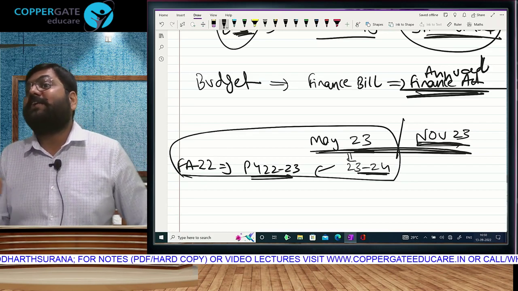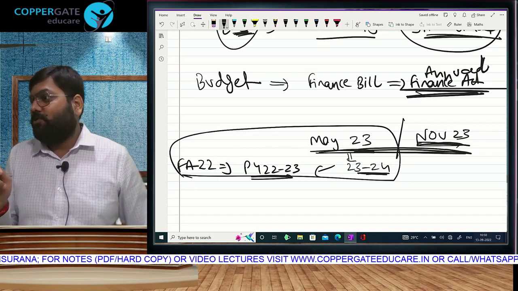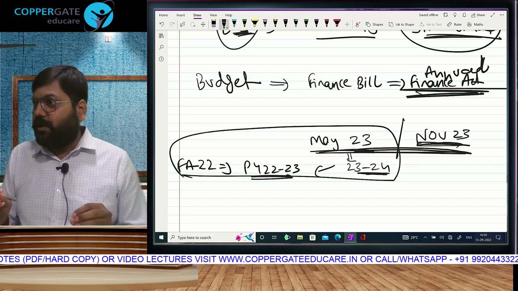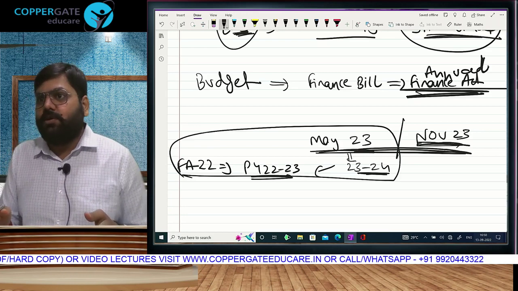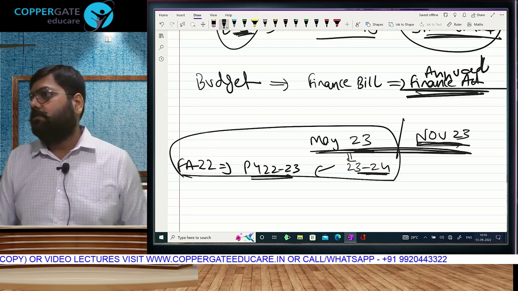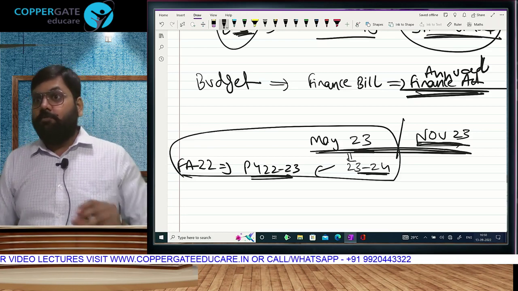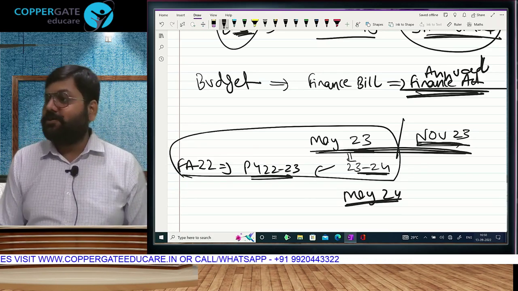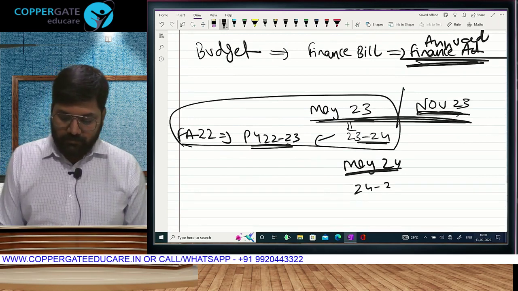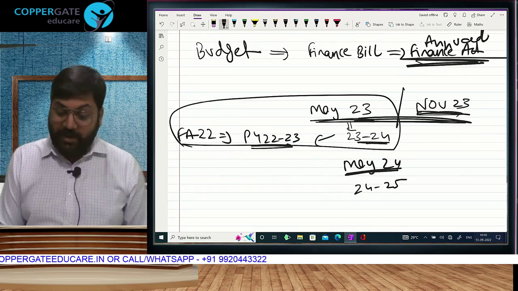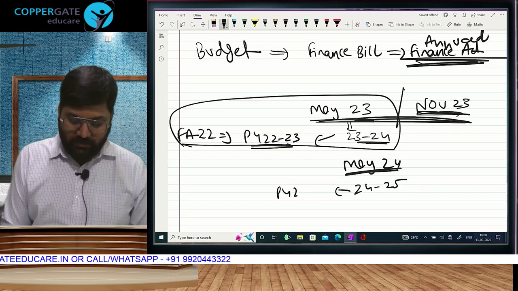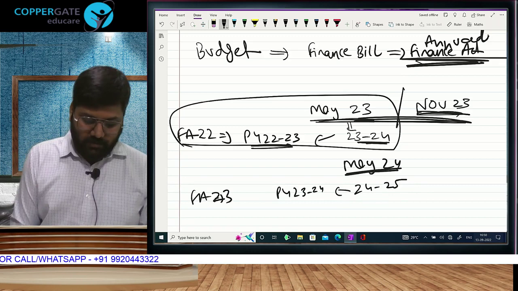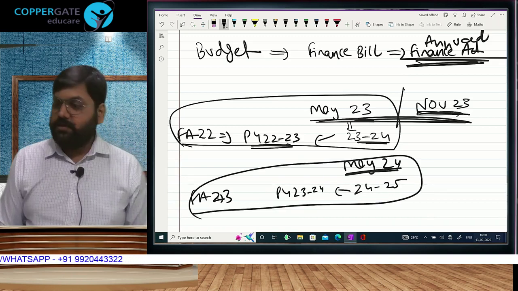But what happens in Inter? Tax cannot be taught first, otherwise everything will be a bouncer. That is why we have to split the batch. Honestly speaking, any November 23 student can come and attend tax now, because the portion won't change. But the moment your attempt becomes May 24, which year is going on? 24-25. Yes. So you can calculate income of 23-24. Then the Finance Act applicable will be 23-24 for May 24. Understood? Yes.